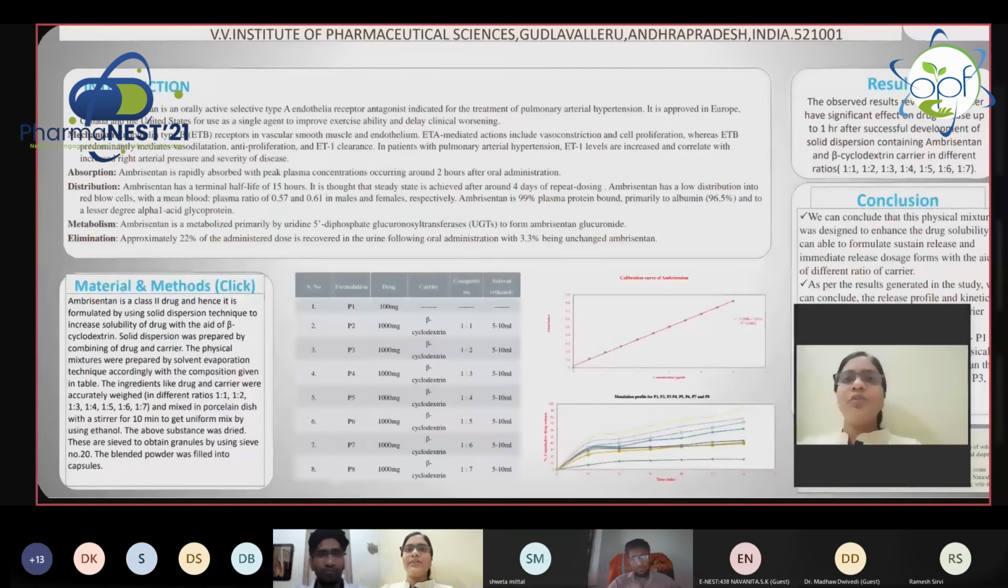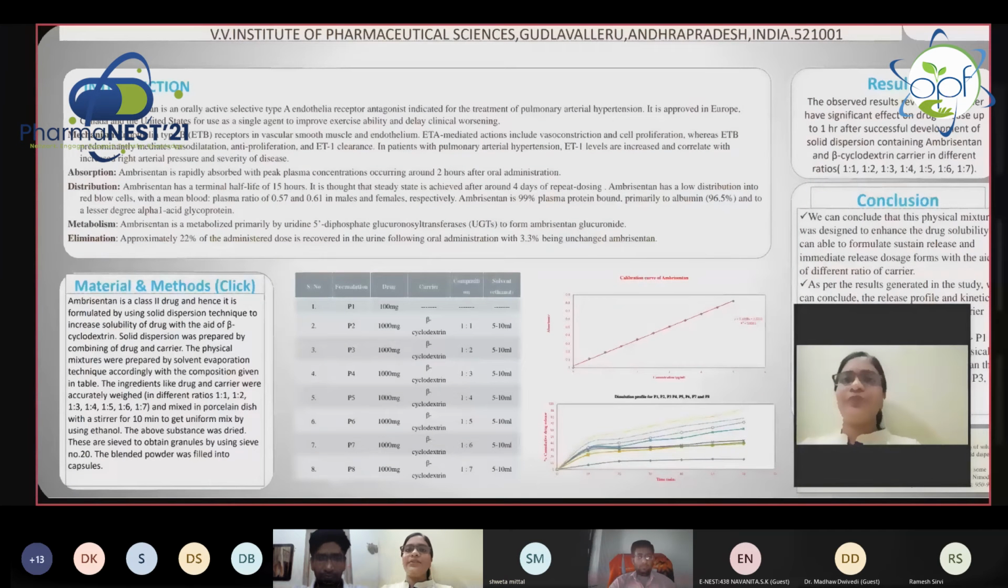Coming to the pharmacokinetics: absorption, distribution, metabolism, and elimination. Ambrisentan is rapidly absorbed, with peak plasma concentration occurring around 2 hours after oral administration. It has a half-life of about 15 hours, and 99% is plasma protein bound. In metabolism, in the presence of uridine 5'-diphosphate glucuronosyltransferase, it forms ambrisentan glucuronide. Ambrisentan is eliminated through urine and also through feces.